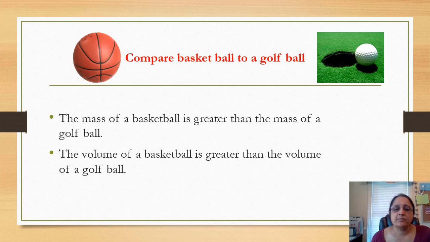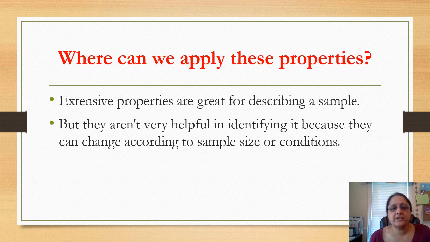If you compare, the basketball's mass and volume are greater than those of the golf ball. So here the sample size matters. That is related to the extensive property. We can apply these properties in describing a sample, but they are not very helpful in identifying the sample because they can change according to the sample size or the conditions. But one thing is very interesting here.